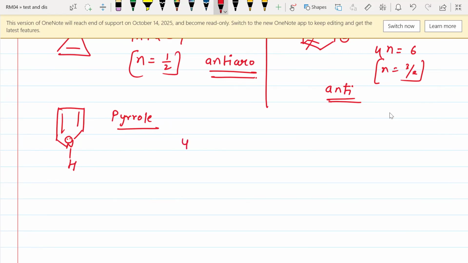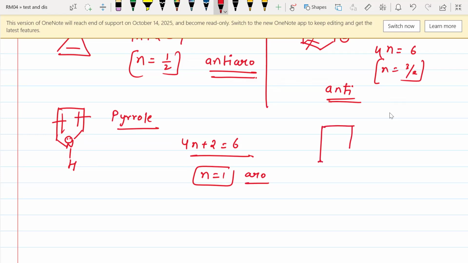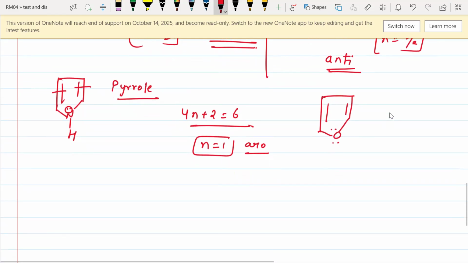So 4n plus 2 is equal to 6. Why is it 6? Because 2 electrons from this pi bond, 2 electrons from this pi bond, and the 2 electrons which are present on the nitrogen atom, which is obviously in resonance with the double bonds. So n is equal to 1, and hence pyrrole will be aromatic. A similar example is furan.